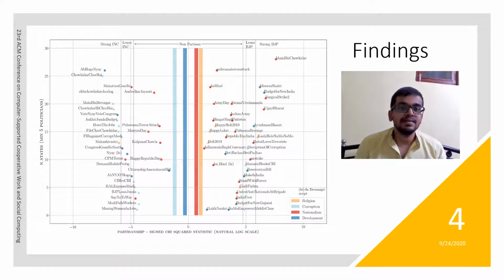We classify the hashtags into five categories based on the partisan score. At the very top, you can see them: strong INC, lean INC, all the way up to strong BJP. The colored bands in the middle show the mean partisan scores of each type of hashtags, with religion and nationalism being preferred much more by the ruling party and corruption much more by the main opposition. Development was found to be relatively non-partisan. This is a departure from the 2014 campaign, wherein the BJP focused majorly on development much more than nationalism and religion.